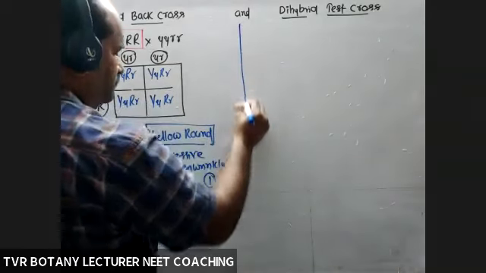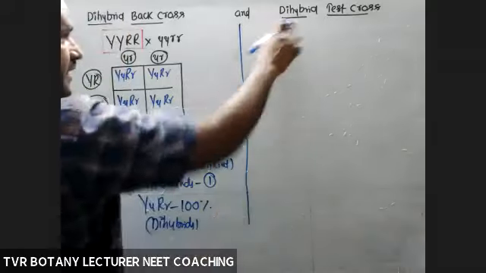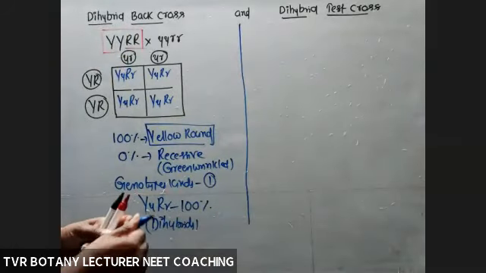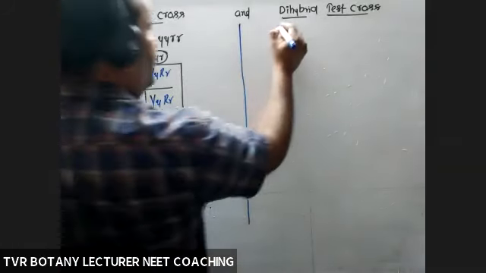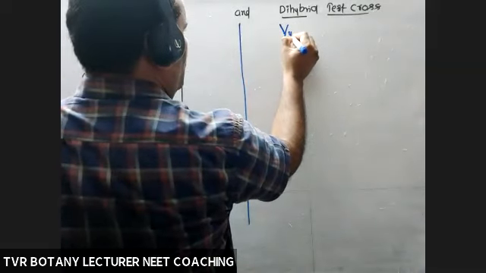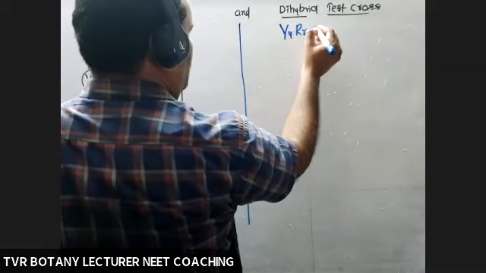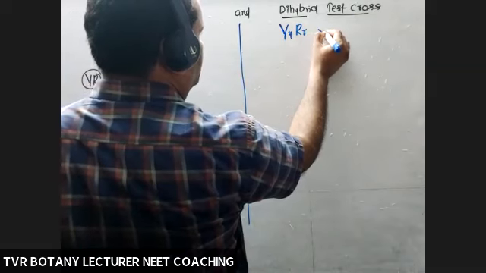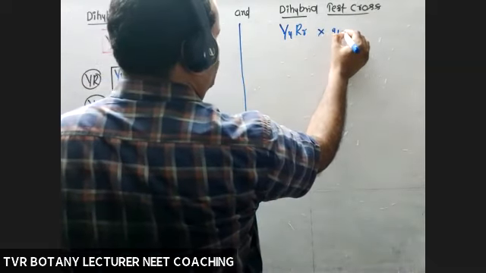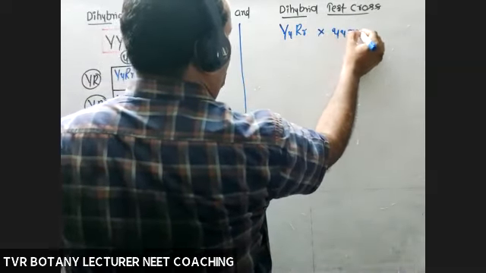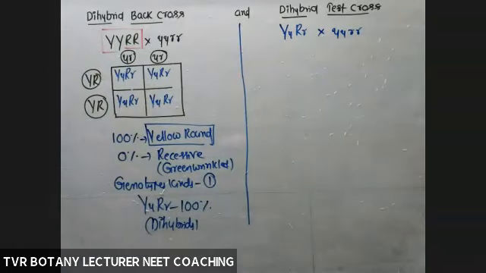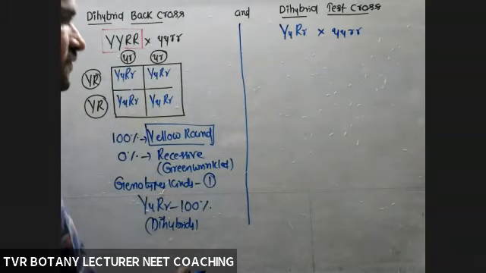Next, test cross. Capital Y, small y, capital R, small r, the unknown one, with the known one: small y, small y, small r, small r, the tester organism. With the help of that, we can understand the genotype of the unknown one.